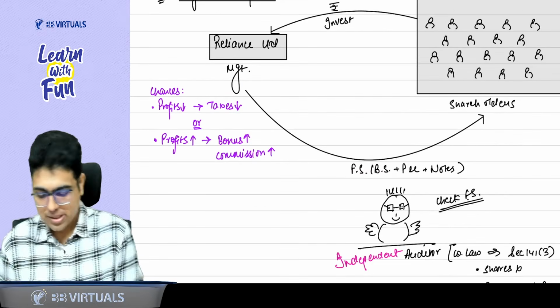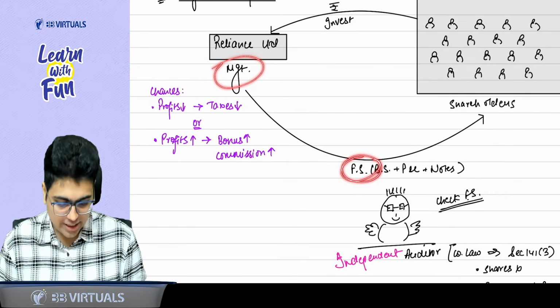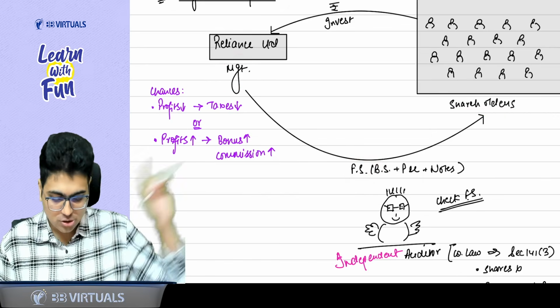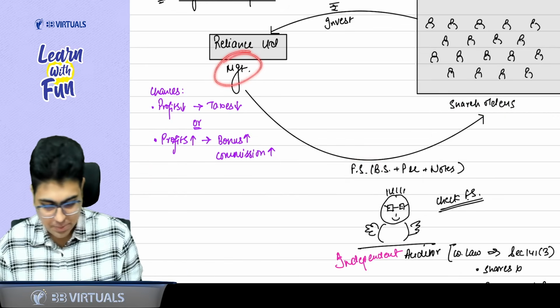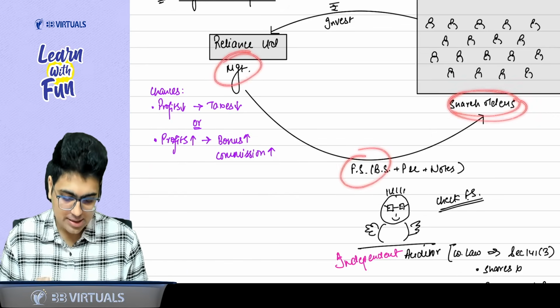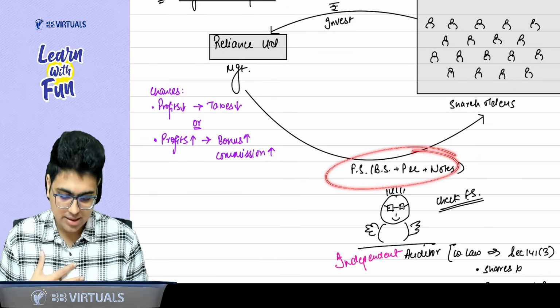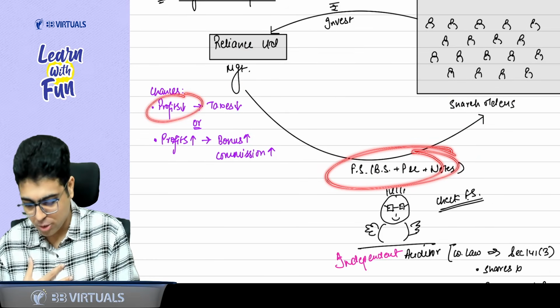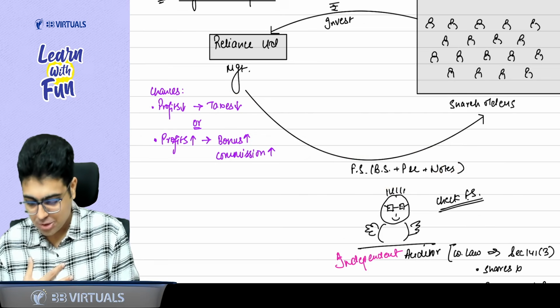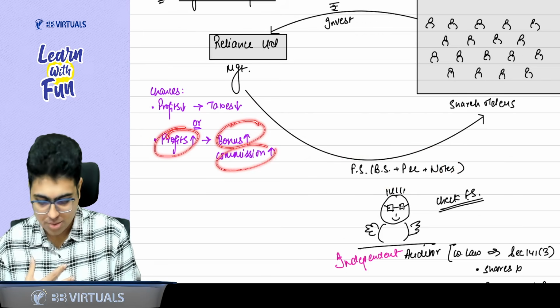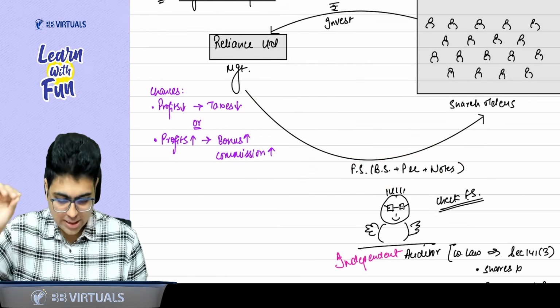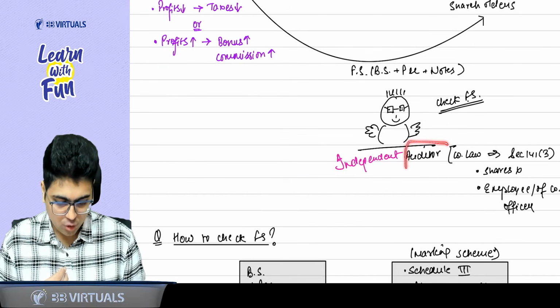So it can happen that when the management is presenting the financial statements to the shareholders, that is the balance sheet, P&L and notes to accounts, they may be biased. They may show lower profits to lower the taxes. They may show higher profits to gain more bonus or commission. So to check the financial statements, we need an auditor.